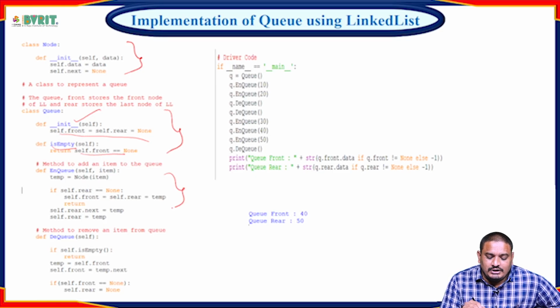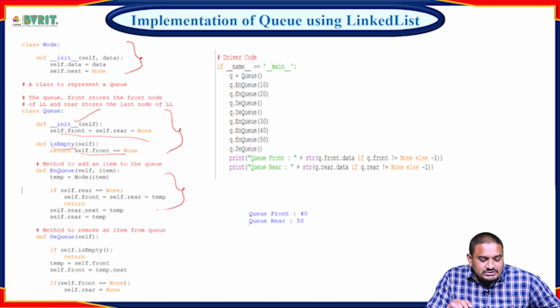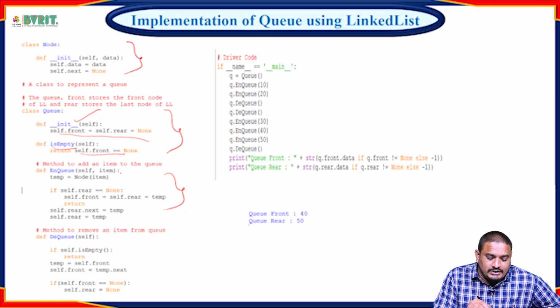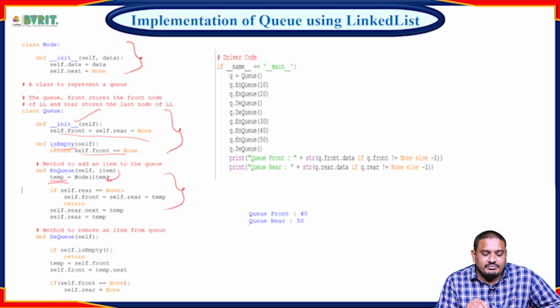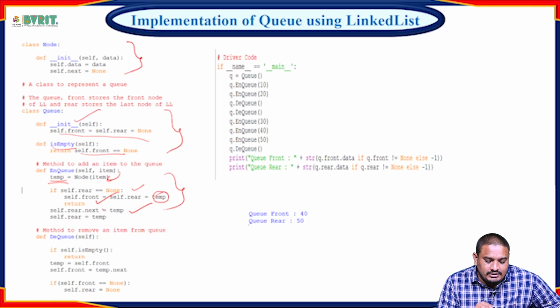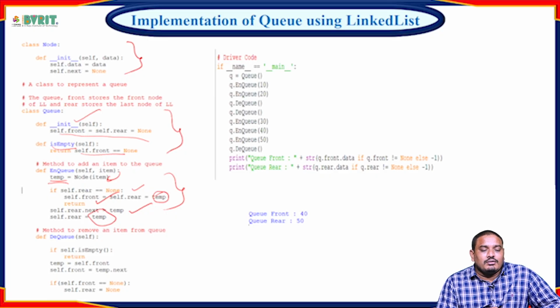Now we can perform inserting the elements by using the NQ method. In that NQ, first we create one temporary node for inserting the items. If self dot rear equal to none, then self dot front equal to self dot rear, which is the temporary node, and return. Next, self dot rear dot next is the temporary node, and self dot rear is the temporary node. That is performing the NQ operation.